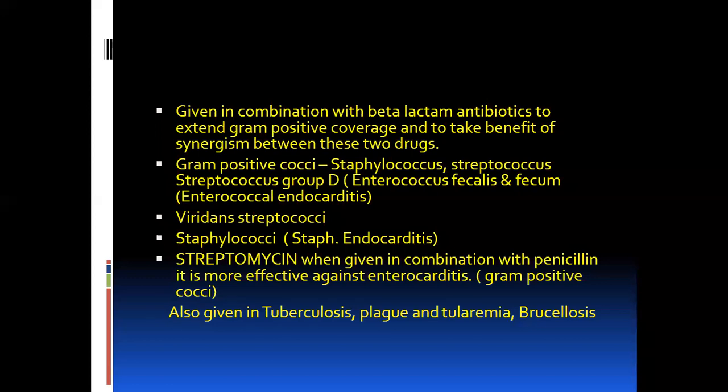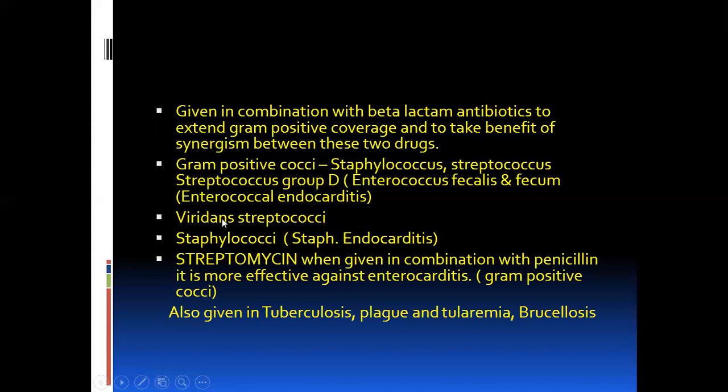Then these can cause infections, causing UTI and bile duct infection. And in the case of CVS, these can cause enterococcal endocarditis. Here aminoglycosides in combination therapy along with beta-lactam antibiotics are effective for enterococcal endocarditis.